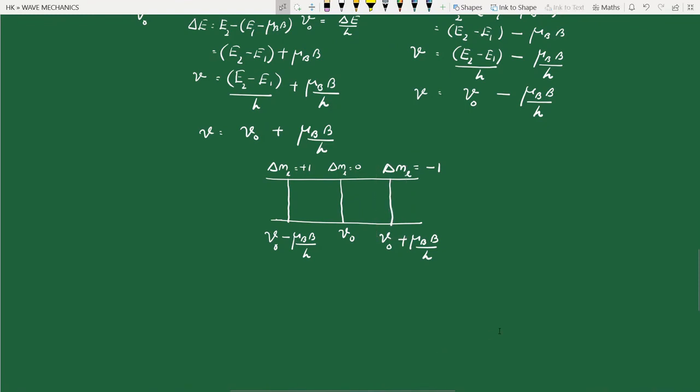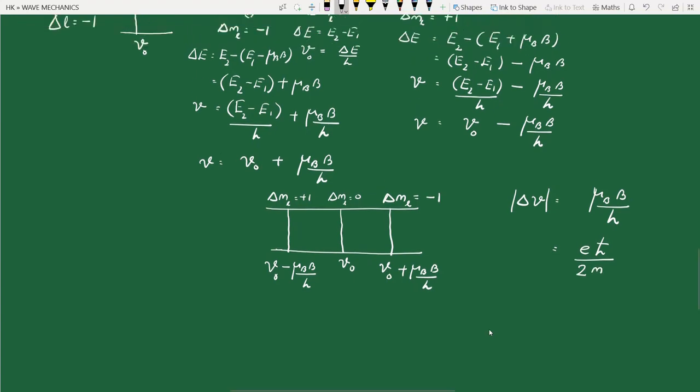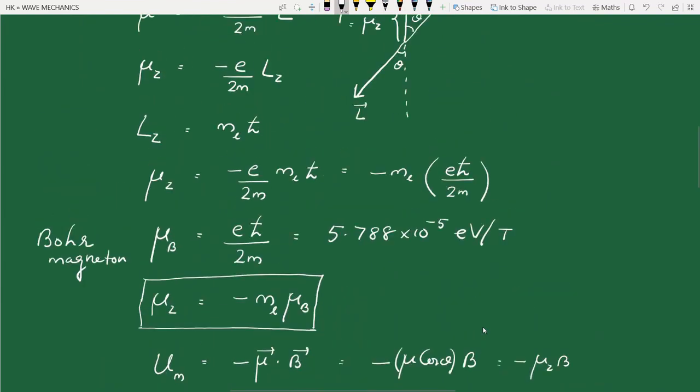And let's write the expression for the change in frequency once again. So what is the change in frequency delta nu? If you take only the magnitude, it is mu b into b divided by h. It can be plus or minus mu b into b by h. But what is mu b? Let us look at it closely. What is mu b? e h cross by 2m, right? Here we have written it here, e h cross by 2m.